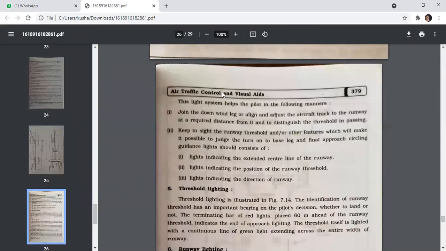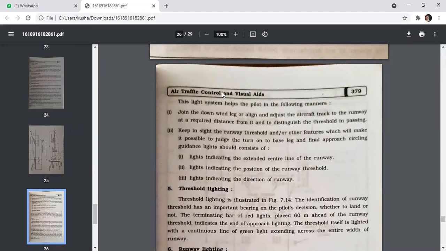The light system helps the pilot in the following manners: to join the downwind leg or align and adjust the aircraft track to the runway at a required distance from it, and to distinguish the threshold in passing, keeping inside the runway threshold and other features which will make it possible to judge the turn on the base leg and the final approach. Circling guidance lights should consist of lights indicating the extended center line of a runway, lights indicating the position of a runway threshold, and lights indicating the direction of a runway.